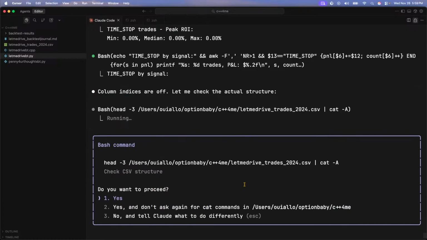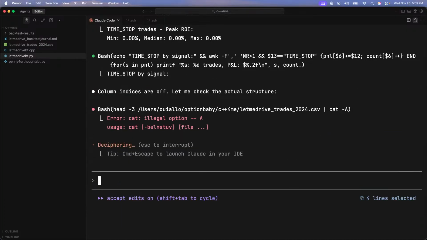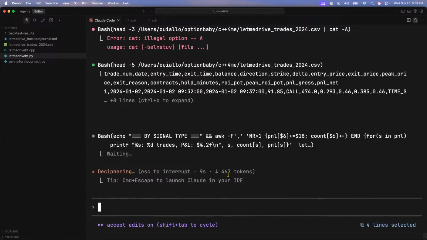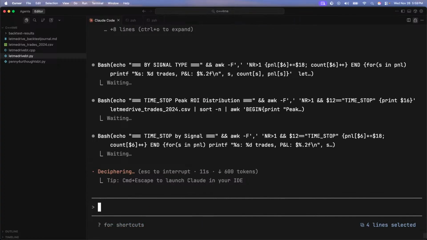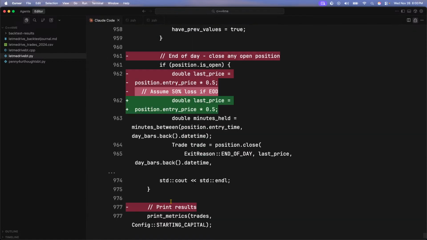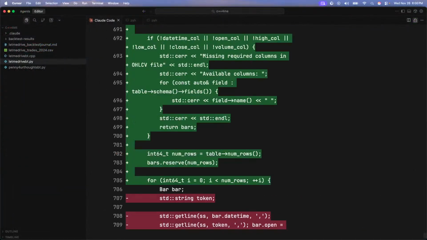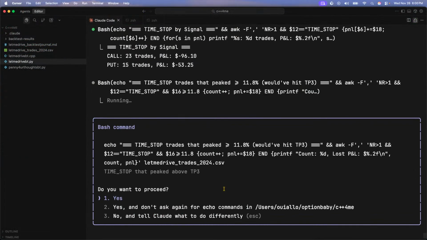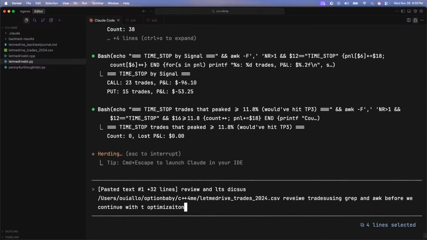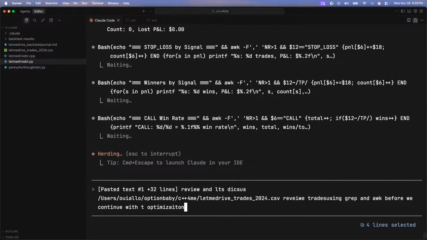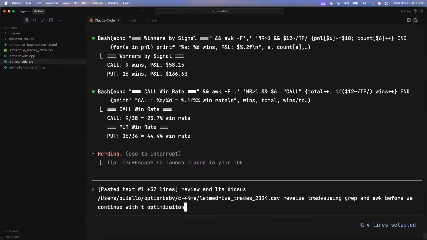The column indices are off. Let me check the actual. Okay. Goodness gracious. When I say stop spazzing, bro, please. With everything in ya, I think my ideas are going to work a little bit better than what it's doing right now. All right.